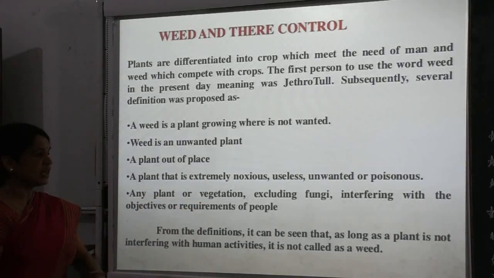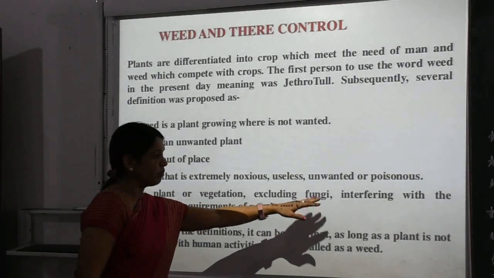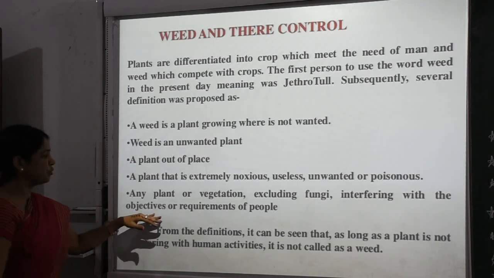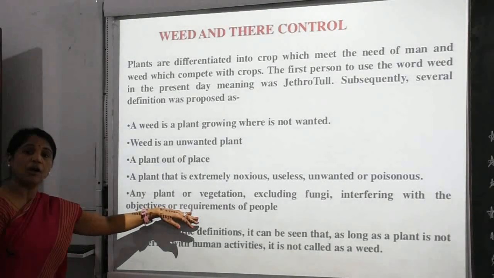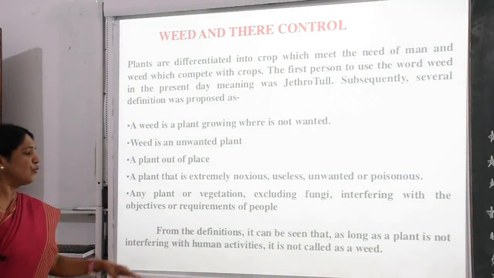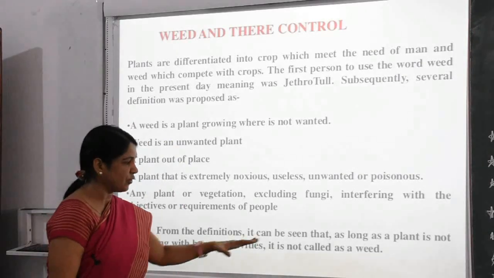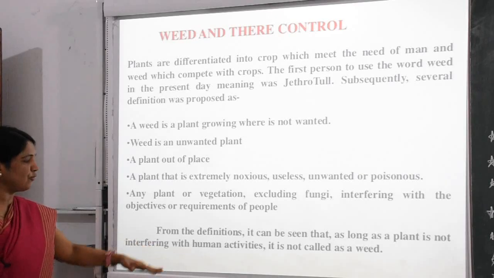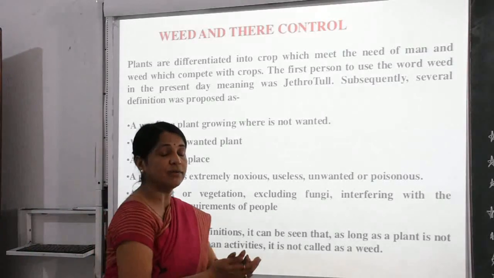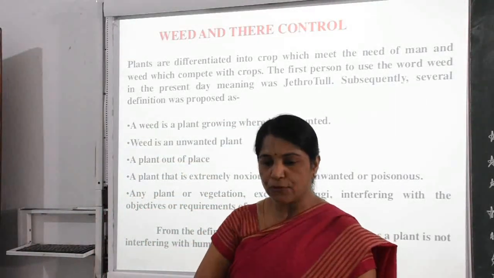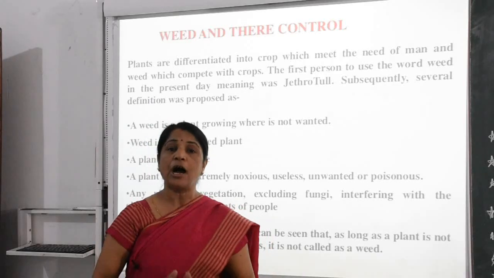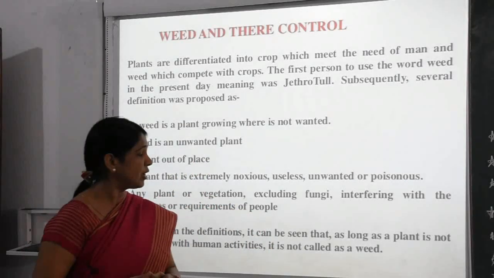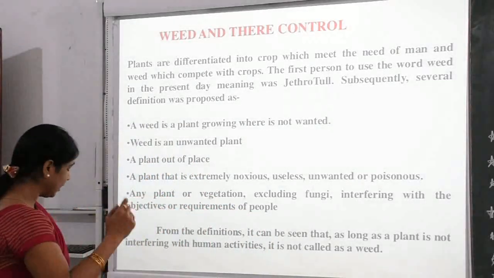Any plant or vegetation excluding fungi interfering with the objectives or requirements of the people. So from these various definitions we have seen, as long as a plant is not interfering with human activity, it is not called a weed. How can we check it? How can we stop it?